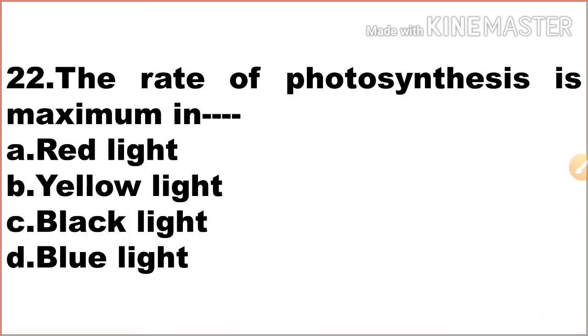The next one, the rate of photosynthesis is maximum in option A red light, option B yellow light, option C black light, option D blue light. So here the correct answer is red light. The rate of photosynthesis is maximum in red light. Option A is the correct answer. The rate of photosynthesis is minimum in yellow light. So it is maximum in red light and minimum in yellow light.